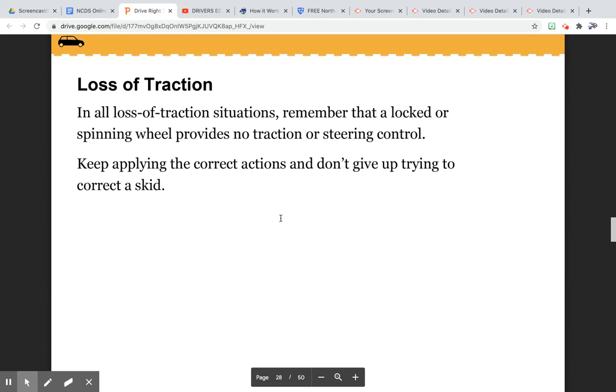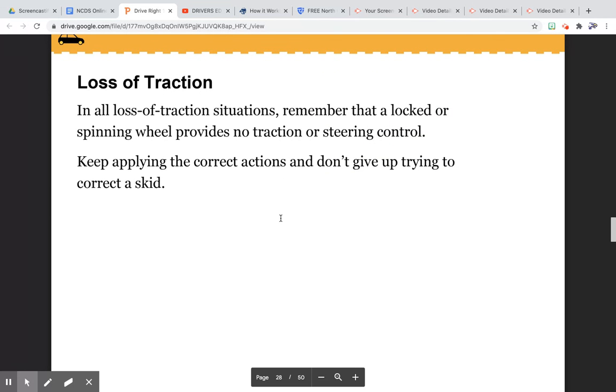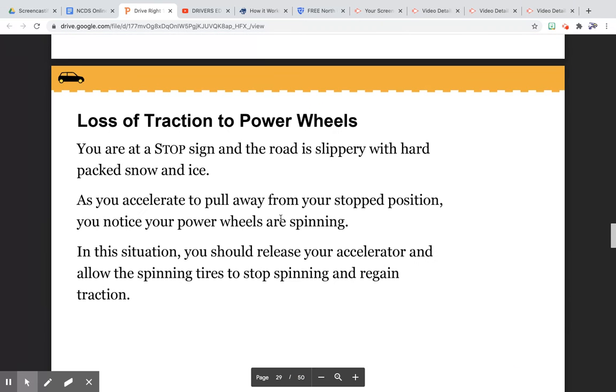Loss of traction. In all loss of traction situations, remember that a locked or spinning wheel provides no traction or steering control. Keep applying the correct actions and don't give up trying to correct a skid.